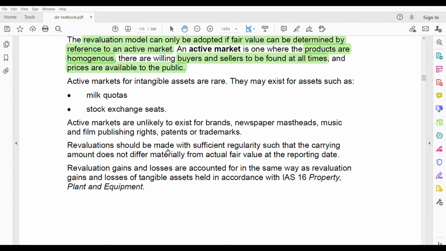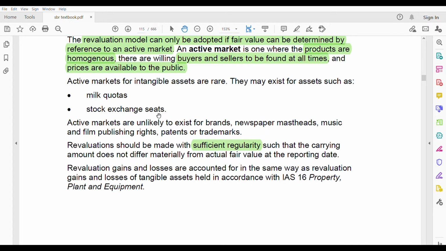Revaluations should be made with sufficient regularity. Same like IAS 16, such that the carrying amount does not differ materially from the actual fair value at the reporting date. Once you start revaluation, regularly you have to revalue. It's not that one today you revalue and after 5 years again you revalue. Every year you have to revalue.